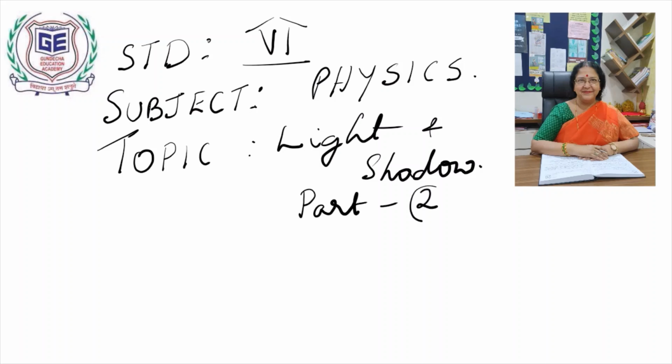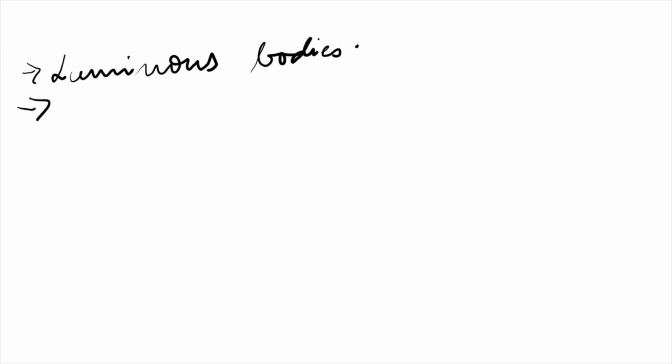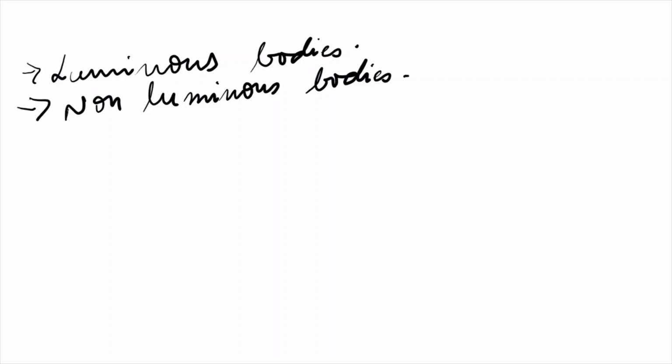In my first part, I discussed luminous bodies and non-luminous bodies. Okay, you remember? Luminous bodies are those bodies which emit their own light. Non-luminous bodies are those bodies which do not emit any light of their own but become visible when light from the luminous bodies falls on them.